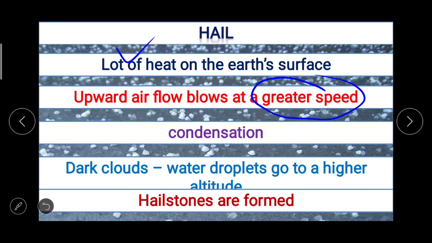And again the next thing, dark clouds are formed due to this. Dark clouds are formed, and because of the upward movement of air these water droplets go to a higher altitude, and here solidification of these droplets occur and hailstones are formed. So this is how hailstones formed.